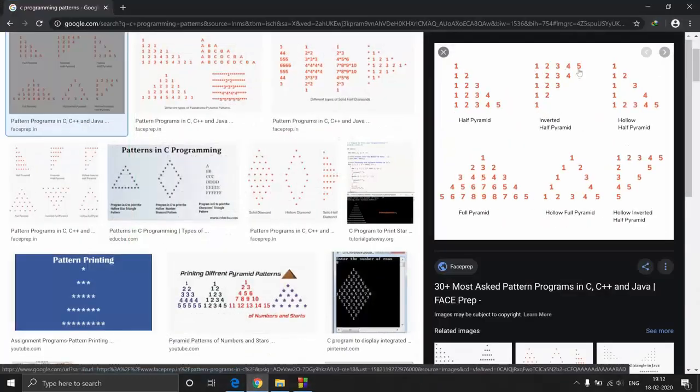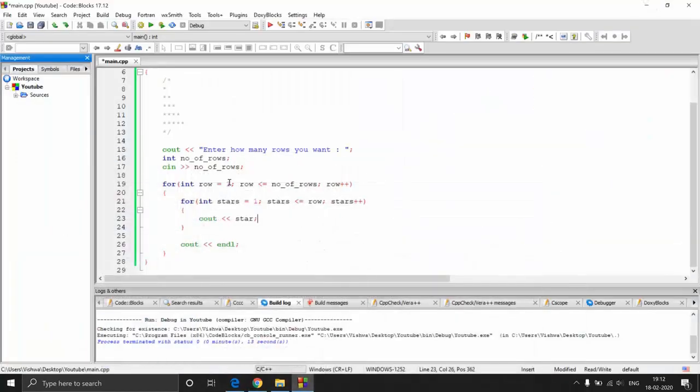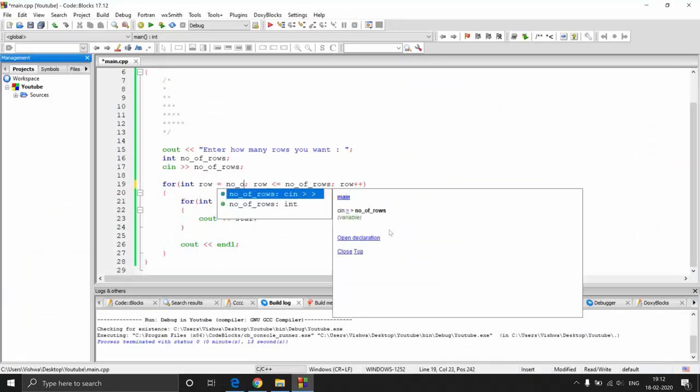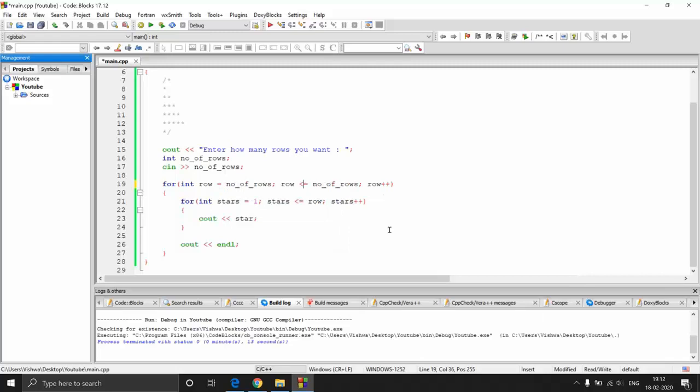So it is going from 5 to 1. It is just a reverse of it. So what we need to do is go from 5 to 1. So we are going to start the row at 5, right? So let's start it at 5, or let's make it generic. Let's just print number of rows over here, and row is greater than or equal to 1. That is, I'm going from 5 to 1. The first loop doesn't make any difference, because from 1 to 5 or 5 to 1, there are only 5 iterations. So these are, as I told you, for number of rows.